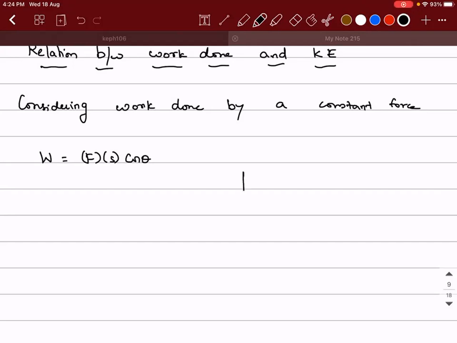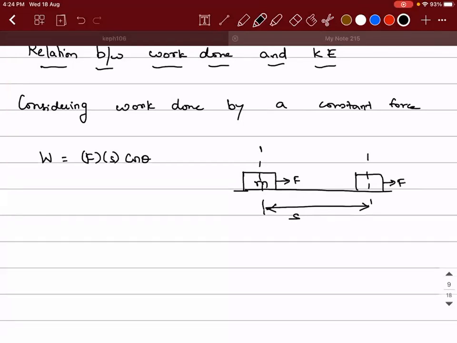So let us take a scenario like this. There is an object of mass m which is subjected to a constant force, and is pushed through a distance s in the direction of its application. So if I take a scenario like this, can I say cos theta is 1? Right. Now see, work done is equal to F into S into cos of 0 degrees, so it will be F into S. But what is F? F is mass into acceleration. Can I write it like this?